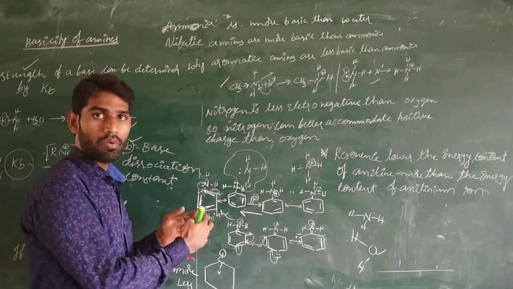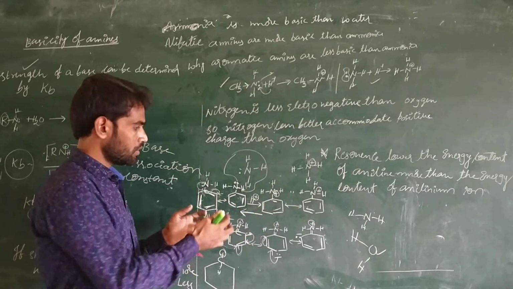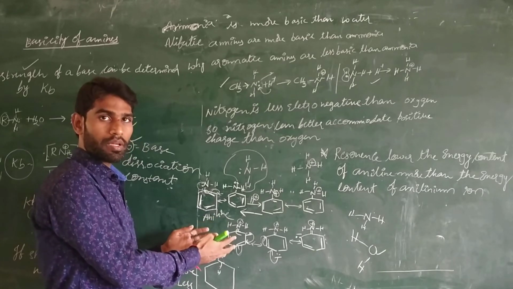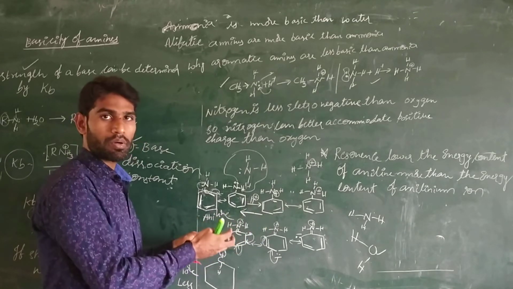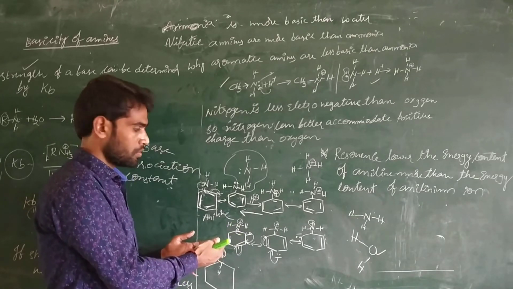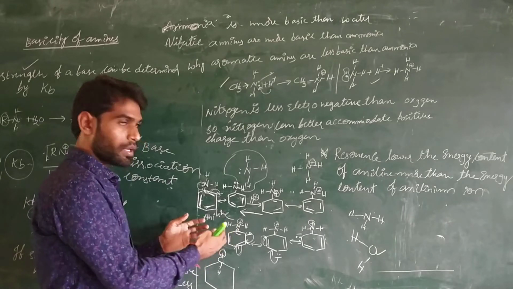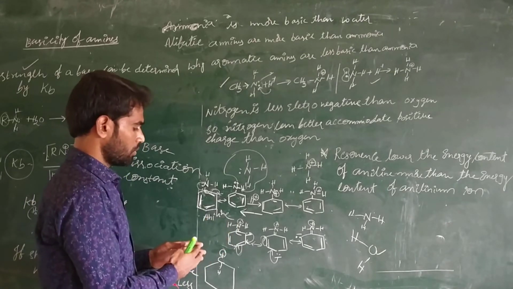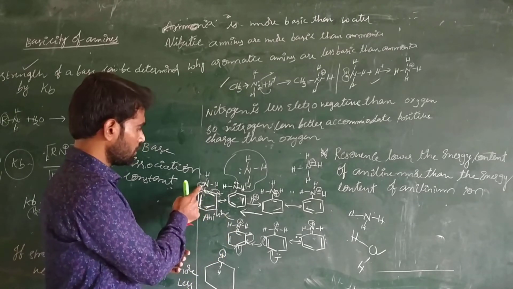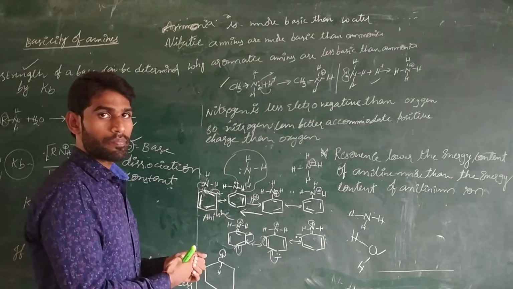If electrons are more available, it can better accept the hydrogen atom, and it could be a better base. But in this case, there is no lone pair of electrons on the nitrogen atom to accept the proton, and those electrons are involved in resonance. As a result, nitrogen cannot accept the hydrogen ion because it is a positive charge. These electrons are involved in resonance, and there is no availability of these lone pair of electrons to react with the H plus ion.